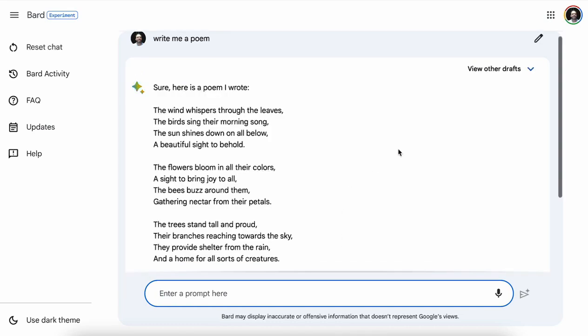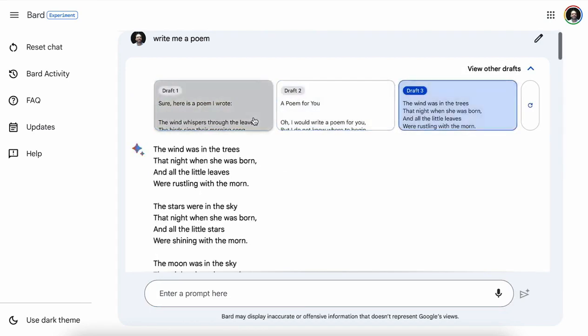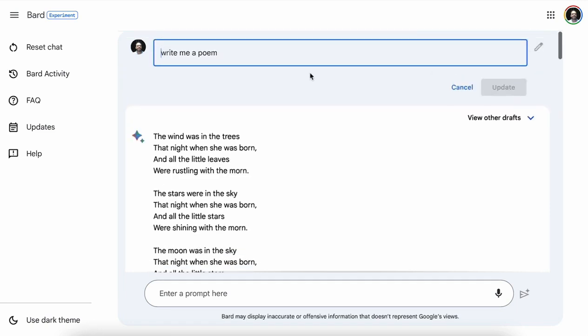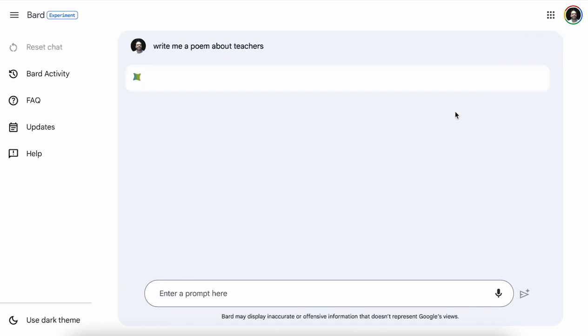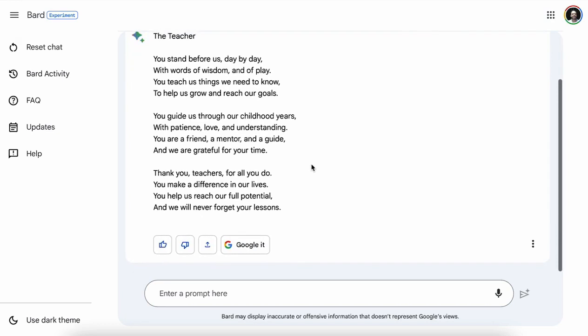And there's a few things you can do differently. So one thing I can do is I can view other drafts, and it provides 3 different versions. And whichever version I pick, that's the version that the system will continue to use in the future. I can hit reload to get new drafts. And I can, just like other models, edit the chat afterwards and change it to something else. And it will recreate the conversation there. And those options are all useful ones if I want to get going. I also can reset the chat at any point, and that lets me continue to build things.